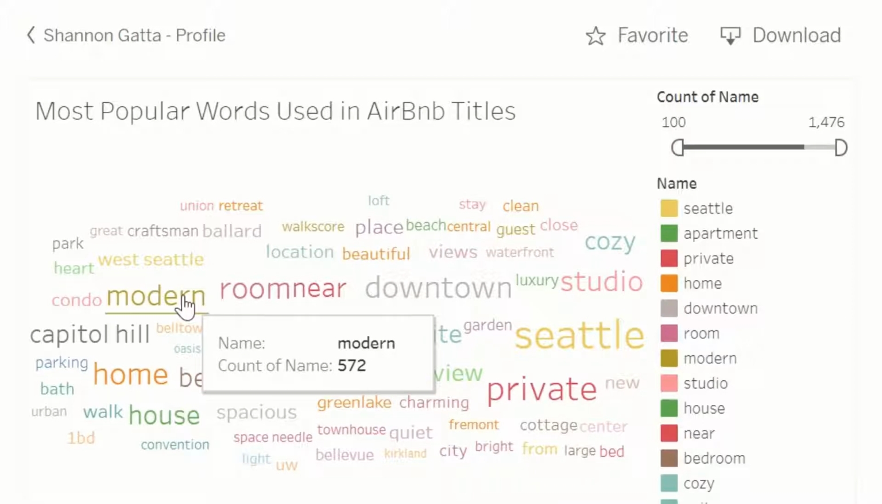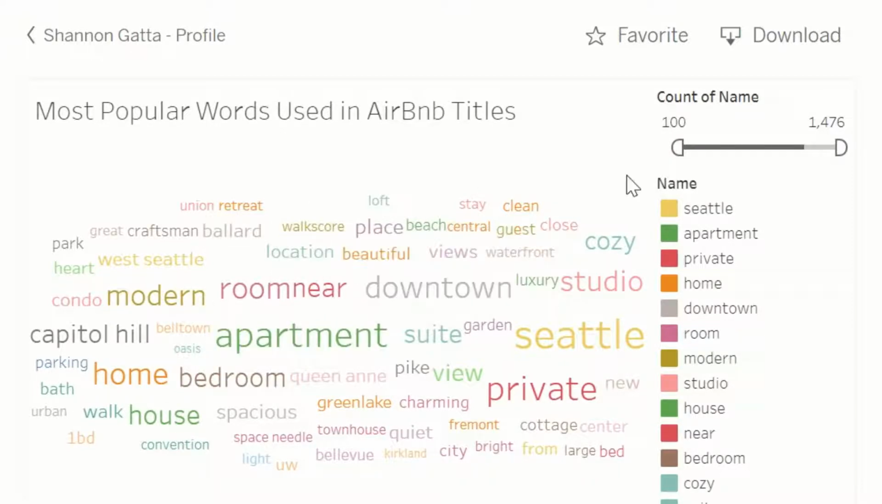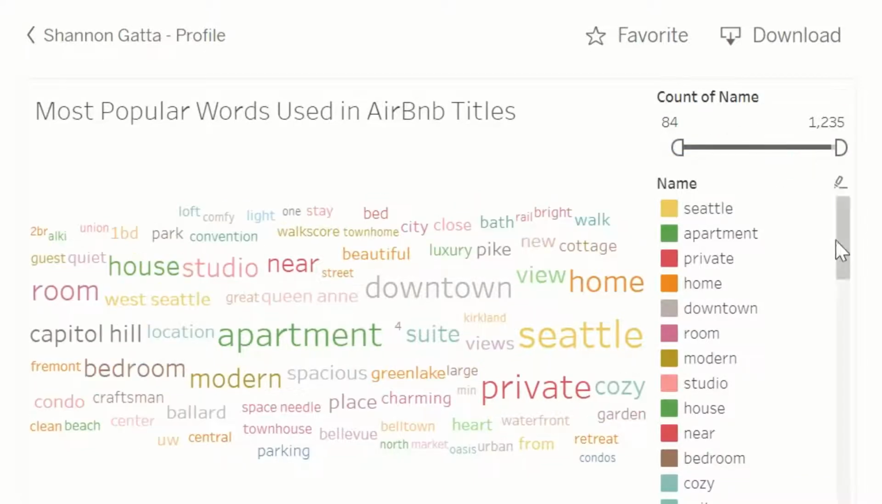I included a filter on the right that has our range from 100 to the most popular word count at 1,203. That's where you could see right here with the darkened filled in gray. See, when I try to move it over 1,203, then Seattle disappears. You can move the sliding scale to include more or fewer words in that count. I have each word listed in the legend for the most popular or least popular, and you can click on each word to highlight it in the word cloud.